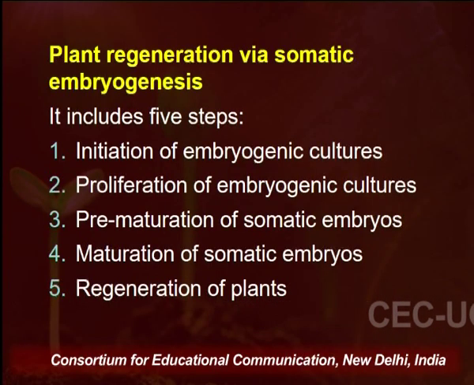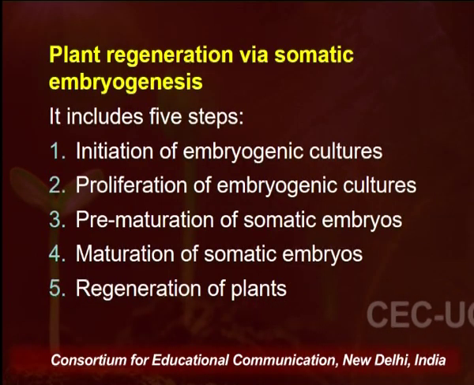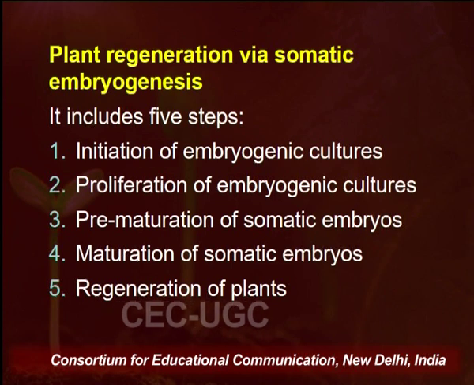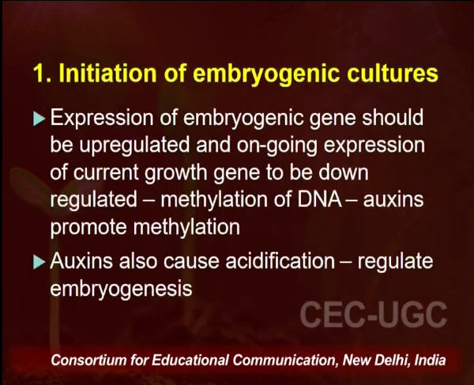Third stage includes the pre-maturation of those somatic embryos, because once they are proliferated and the number increases, they should mature. For that they have to undergo the maturation process. Under this maturation process, the first step is the pre-maturation of the somatic embryos, followed by the maturation of somatic embryos. And once the somatic embryos are matured, they are suitable for developing new plants. Now, we will discuss each stage in detail.